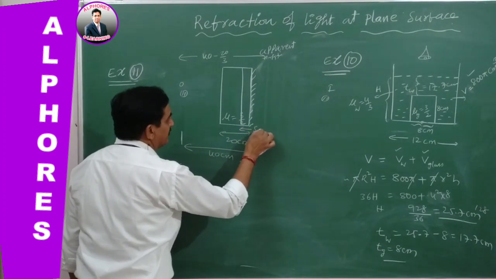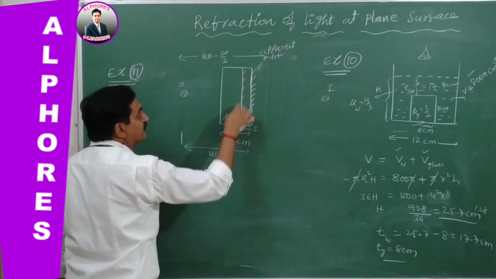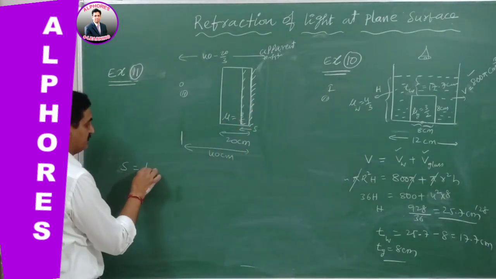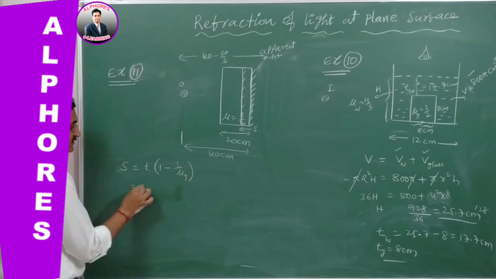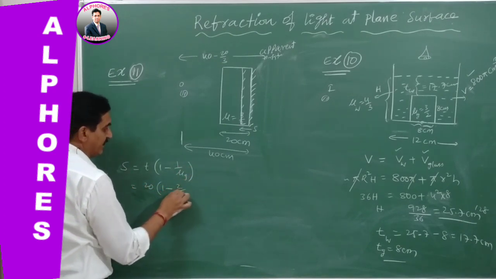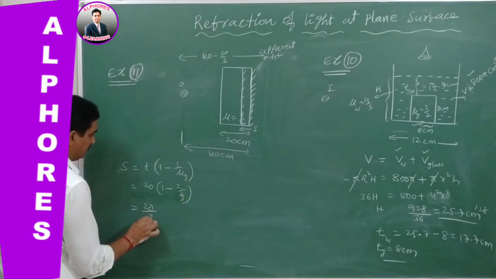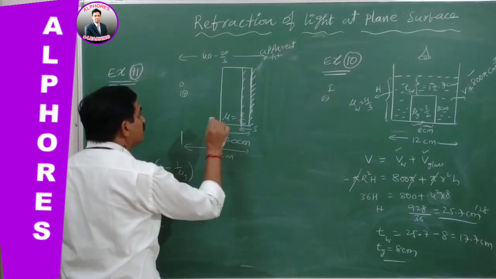So the shift is calculated. S is equal to T into 1 minus 1 by mu glass, which is 20 into 1 minus 2 by 3. You will get 20 by 3 centimeters. Same answer. Okay, 20 by 3 is moved forward.